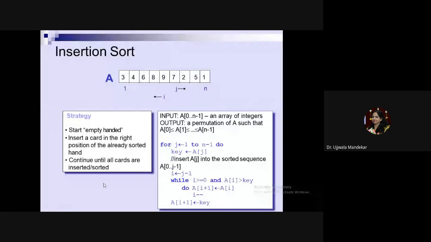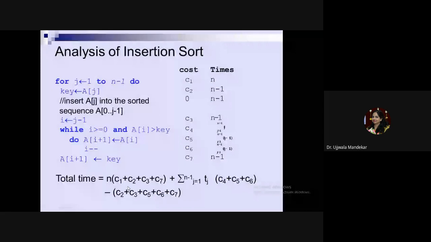Now, how to calculate the complexity of this algorithm? Let us calculate the complexity of the algorithm. What was your first step? Your first step is for j is equal to 1 to n minus 1, do key is equal to A of j. Then, insert A of j into the sorted sequence. For what purpose are we performing all these steps? We have to insert the jth element to its proper position in the sequence A of 1 to j minus 1. For that, you are using one more iterative variable i, and it can be initialized as i is equal to j minus 1.